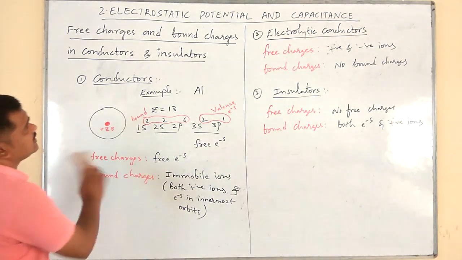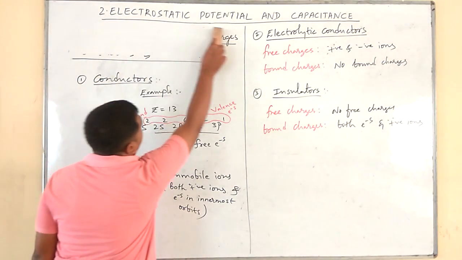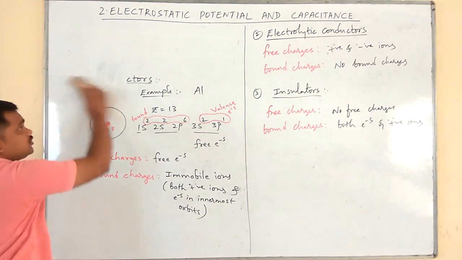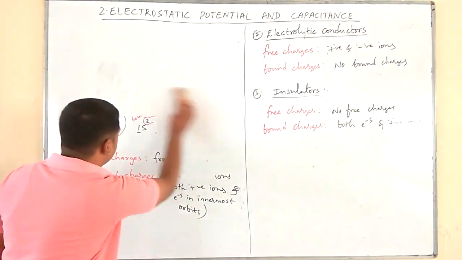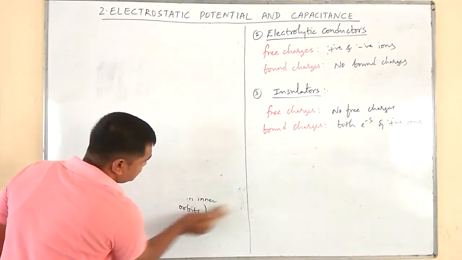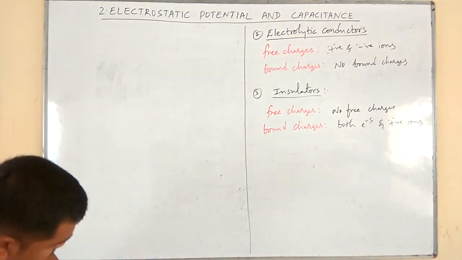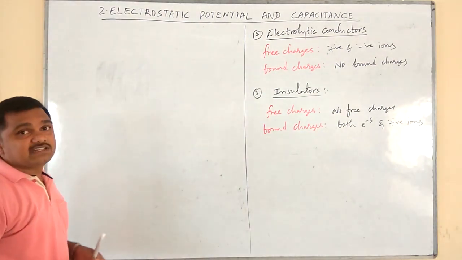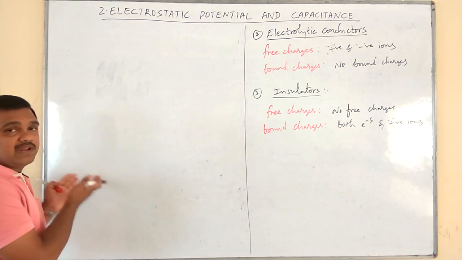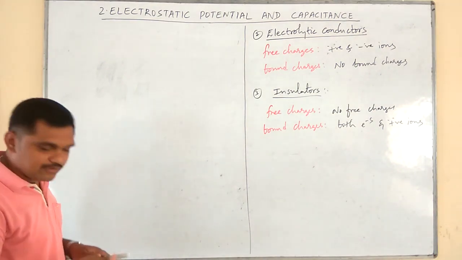After this, let's come to one more 2 to 3 mark question. Again an important question. List the properties of conductors when they are placed in uniform electric field.